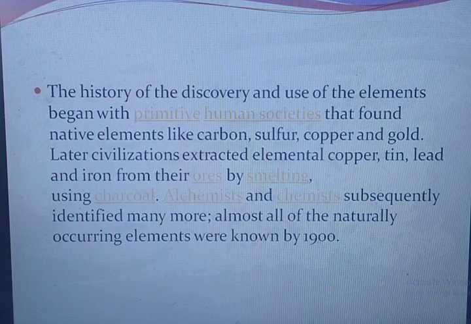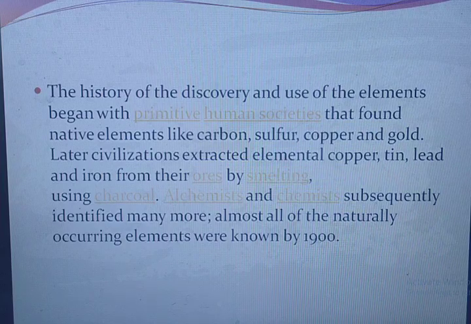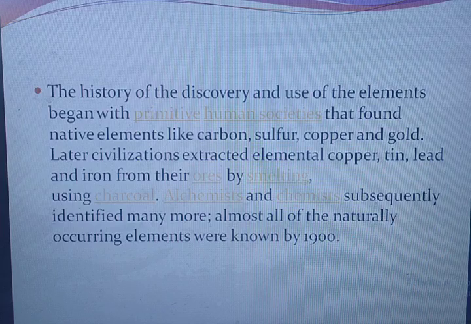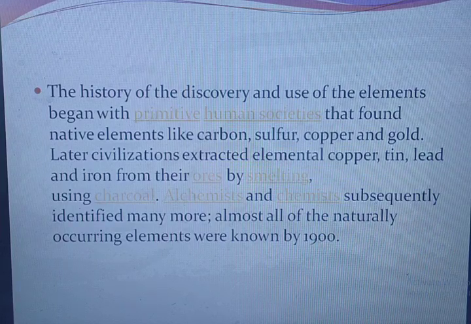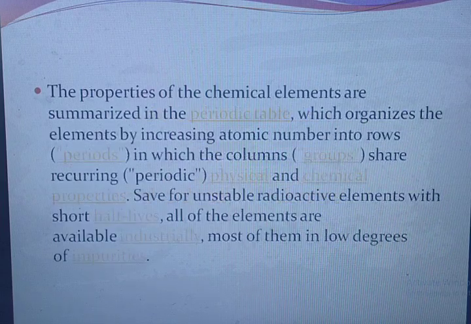The history of the discovery and the uses of these elements began with primitive human societies that found native elements like carbon, sulfur, copper and gold. Later, civilizations extracted the elements copper, tin, lead and iron from their ores by smelting using charcoal. Alchemists and chemists subsequently identified many more. Almost all the naturally occurring elements were known by 1900.